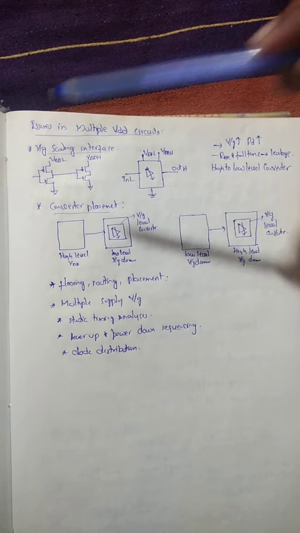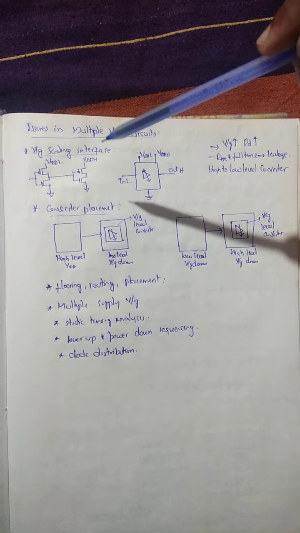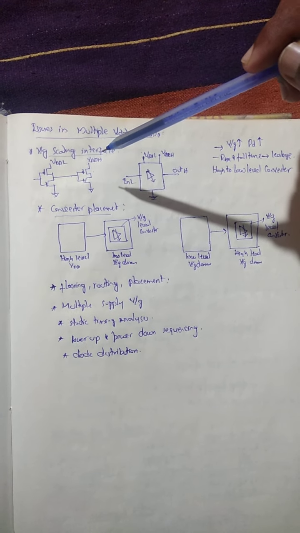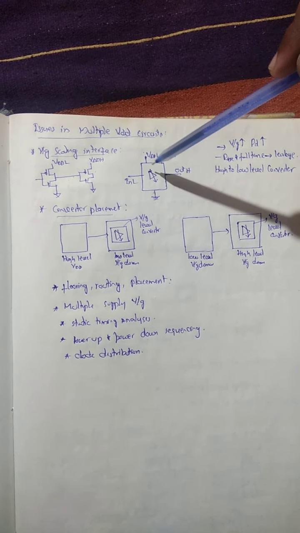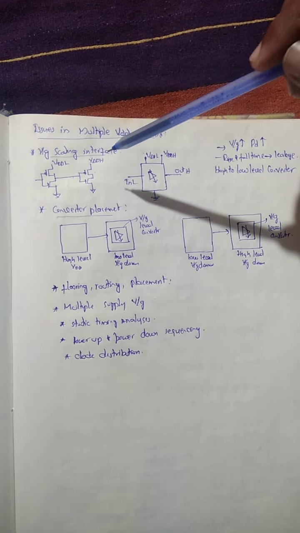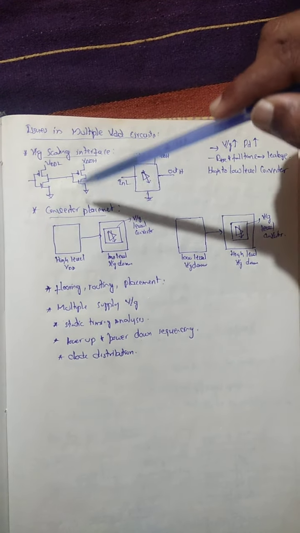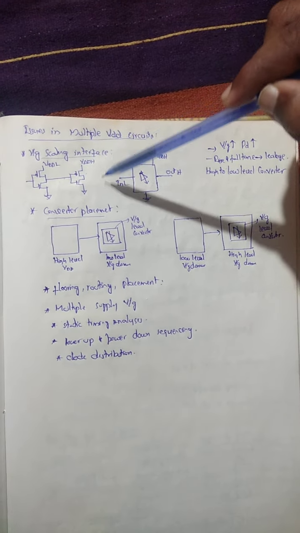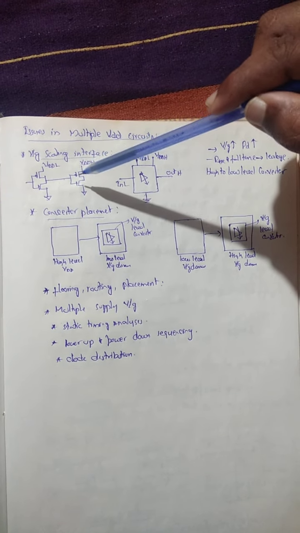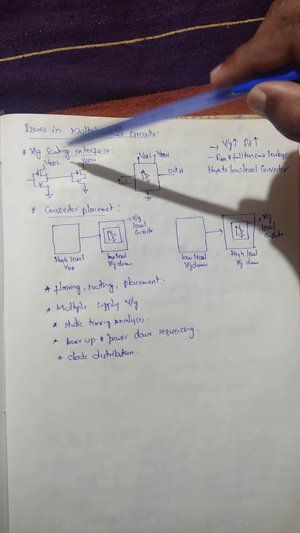So here we are going to make use of it. Now the question is, if we are going to make use of a high to low level converter, at that time the voltage we are going to use is going to be high. So when we make use of a high voltage level, the output is going to be high and it is going to be connected to the low level.